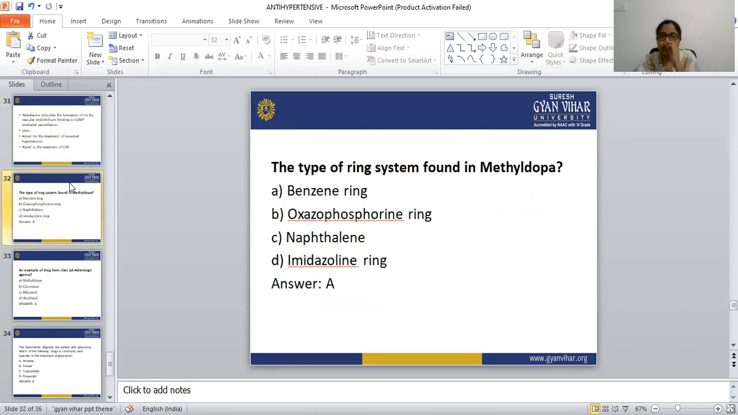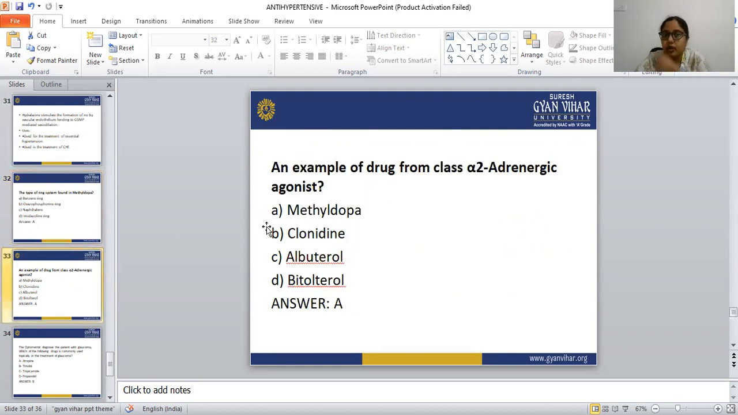First question: the type of ring system found in methyldopa. The correct answer is benzene ring. And the example of a drug that is in the class of alpha 2 adrenergic agonists is methyldopa. And we have learned the alpha 2 adrenergic agonist, that is clonidine.